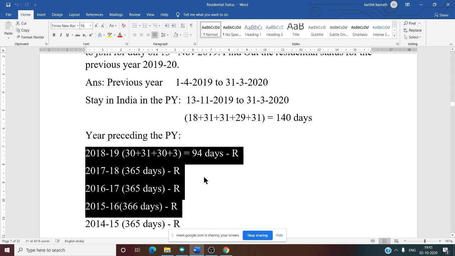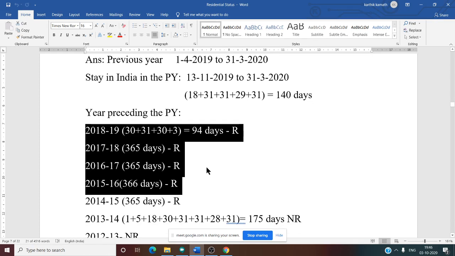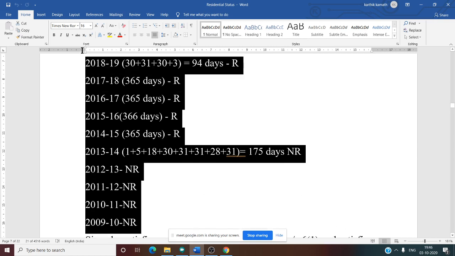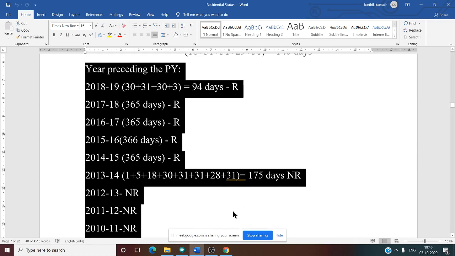Is this clear? Yes, now he is a resident. Now what is the next step? Now we want to know whether he is a resident and ordinarily resident, or resident and not ordinarily resident. For that, what do we need to do? We need to make the 10-year calculation. See this, we have calculated the 10-year calculation. Why have we done the 10-year calculation? Can you tell me?